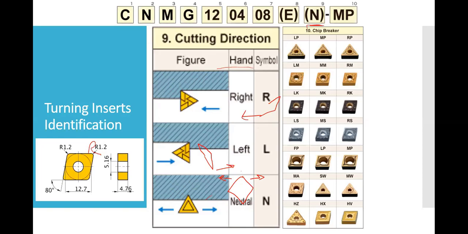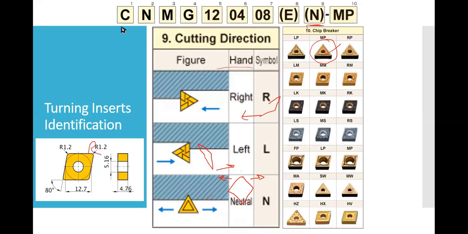And MP, that is a chip breaker. It is a type of chip breaker we use to break up the chip, because a chip breaker is essential and depends on the type of raw material, whether it might be ductile, elastic, or brittle material. Sometimes if it is cast iron, it gives a powder form, so we might not need a chip breaker. The chip will break automatically the moment it cuts.